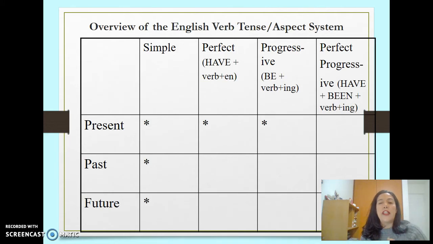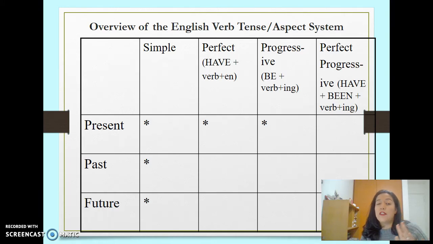So, an overview of the English verb tenses aspect system. So we have present, past, and future: simple, progressive, perfect, perfect progressive. If you check them, the present has simple present, present perfect, present progressive, and present perfect progressive, and we just checked with past and with future.